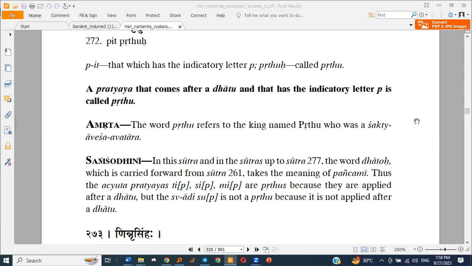Now, if there is any such suffix which has the indicatory letter pa, the it, like in su, ojas, where we had the u as the indicatory letter, then that pratyaya in itself will be called a Prithu pratyaya.